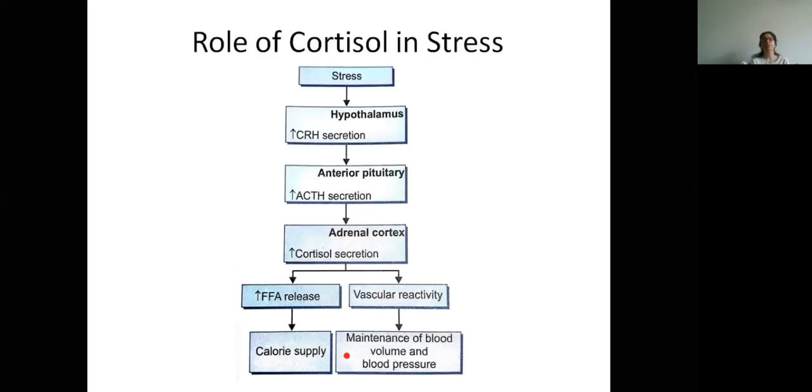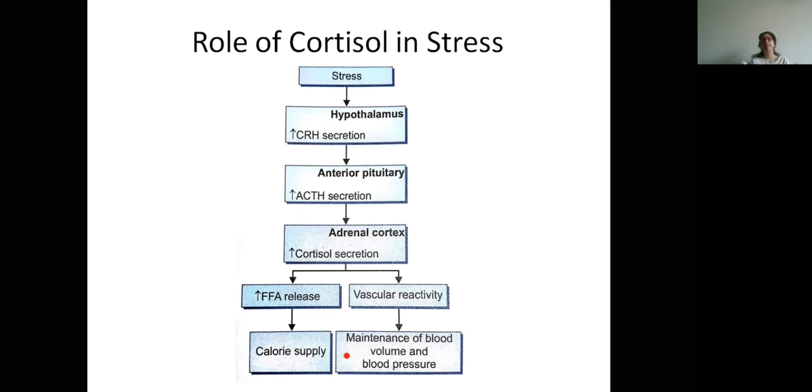Now in stress, as we know, stress will act as a stimulating factor to the hypothalamus, which will increase the CRH production, that is corticotropin releasing hormone. This will act on the anterior pituitary to increase the release of ACTH, which will then act on the adrenal cortex to cause increased cortisol secretion. This cortisol will cause an increased amount of free fatty acids, so calories will increase.